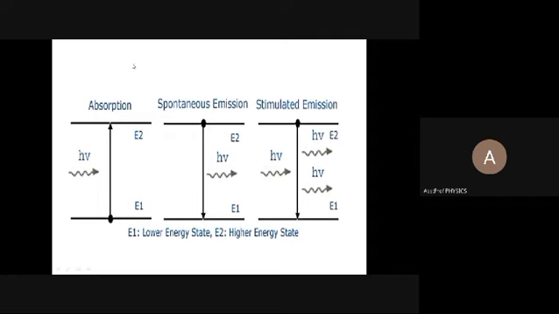We call it a 4-level solid state laser. So it does not restrict itself to E2. Just for explanation, here we are using only two levels. So the atoms jump from level E1 to the higher energy level E2 by absorbing energy. We call this process absorption.